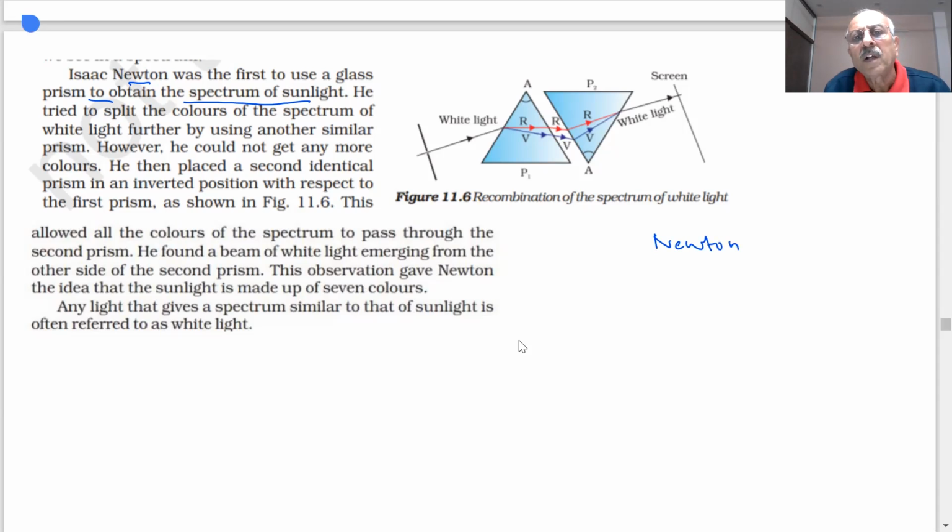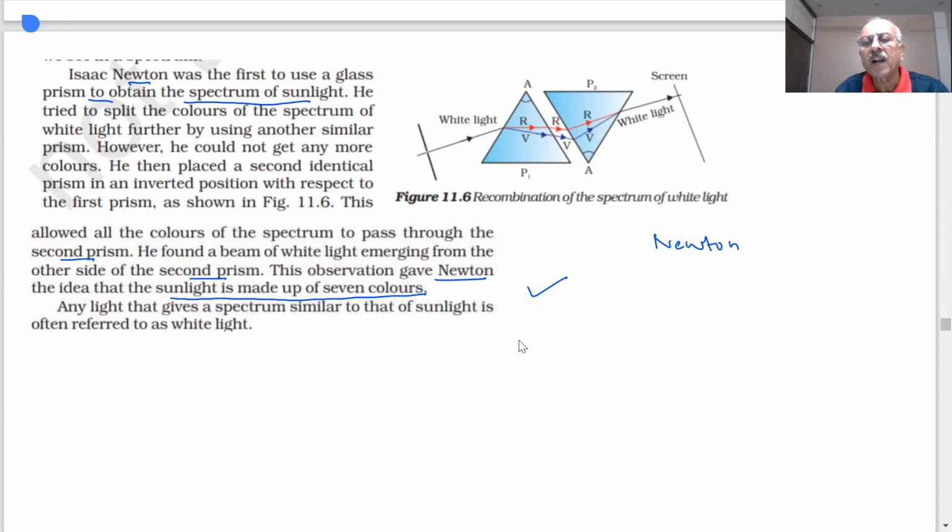What he observed, all the 7 colors again combined and you got white light. However, he cannot get any more color. Then he placed a second identical prism in an inverted position, allowed all colors of spectrum to pass through the second prism. He found a beam of white light emerging from the other side of the second prism. This observation gave Newton the idea that sunlight is made up of 7 colors.